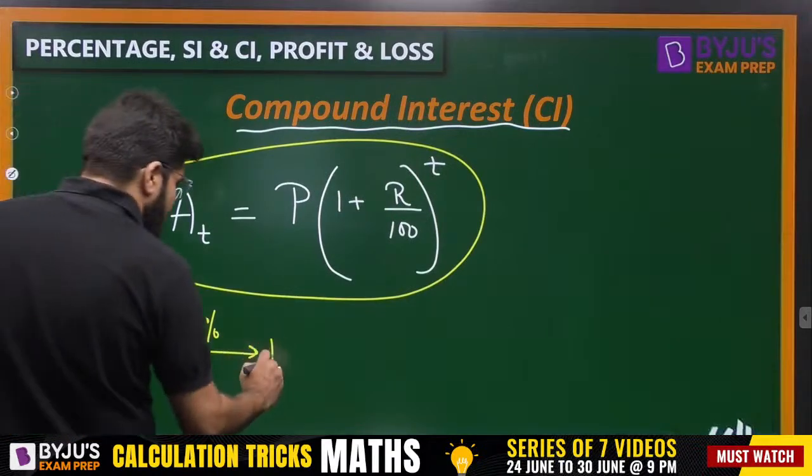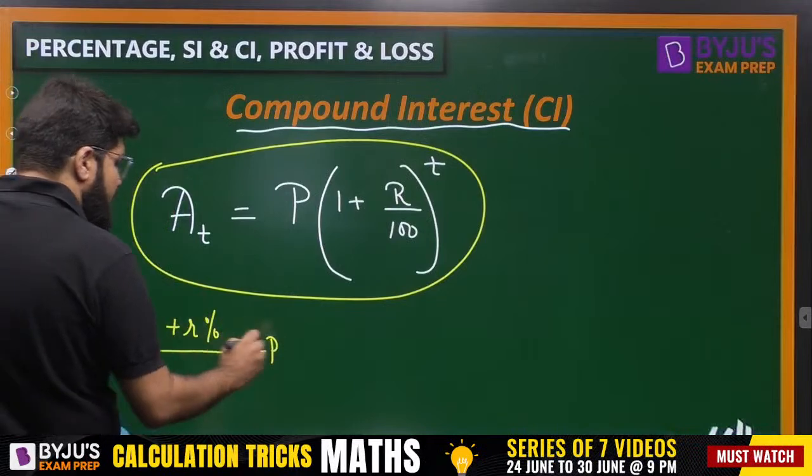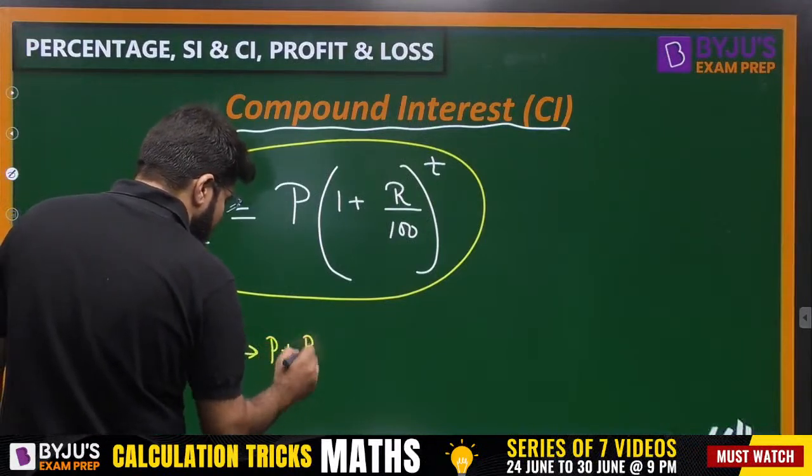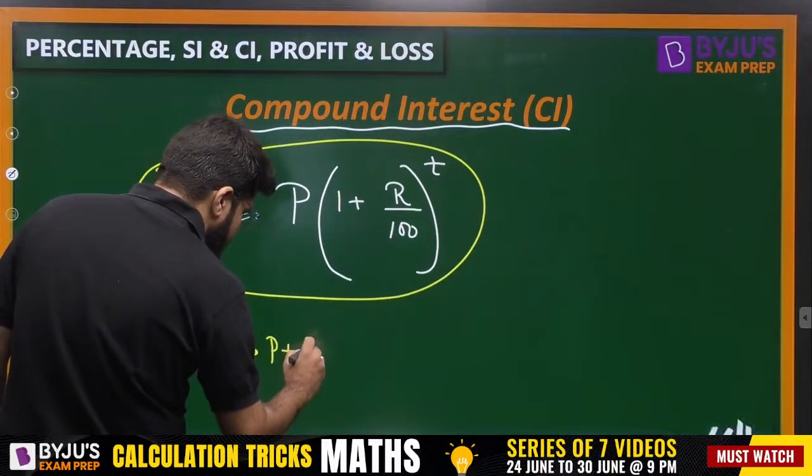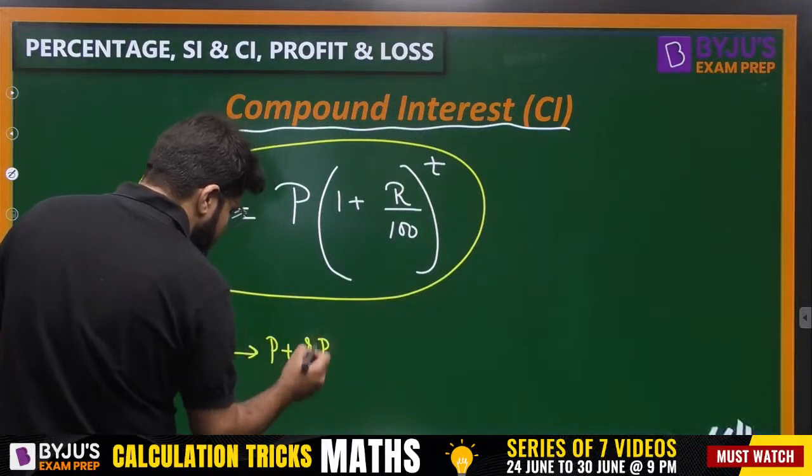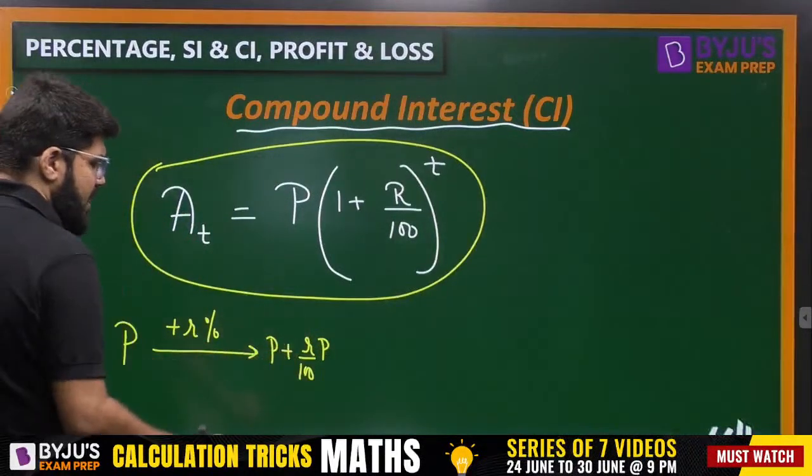So, what will be the amount at the end of next year? R% is increased. So, P plus R% of P. So how much is that? Taking P common, it is P(1 plus r by 100).